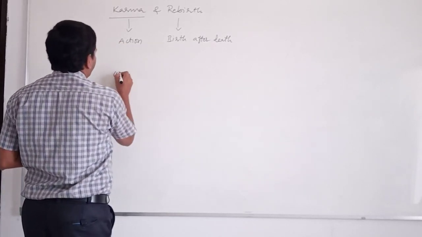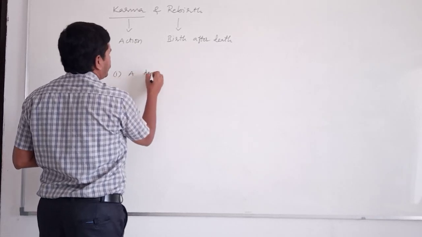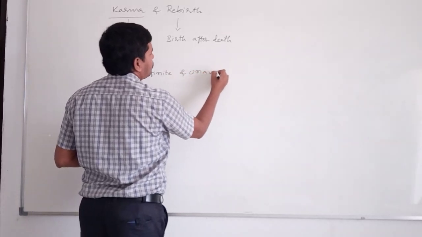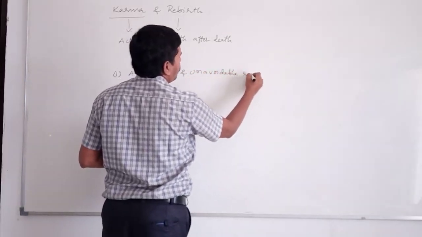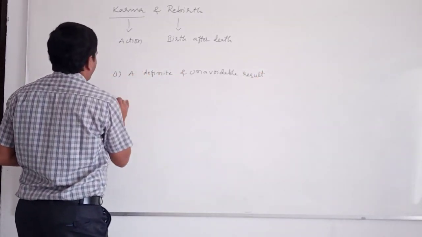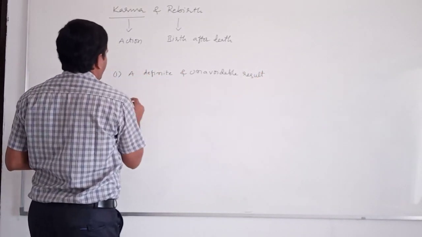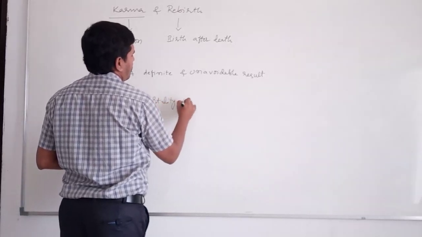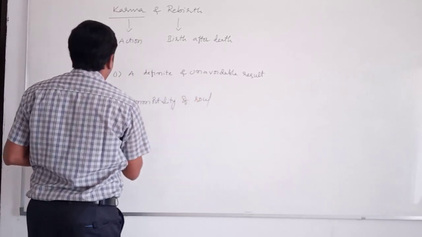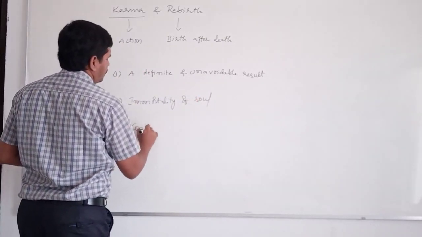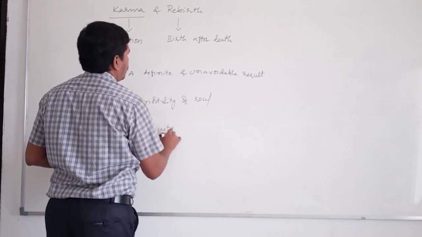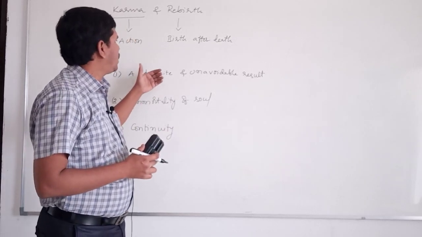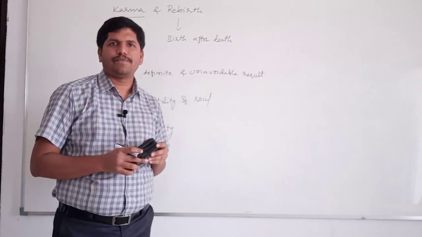They are: first, a definite and unavoidable result; second, immortality of the soul; third, continuity. Let us discuss one after another. The first one is a definite and unavoidable result.